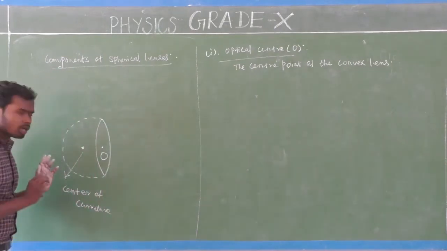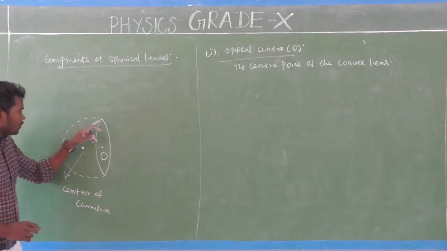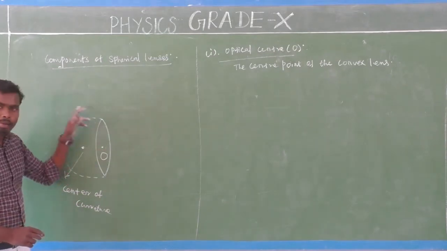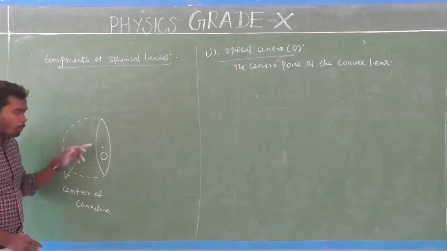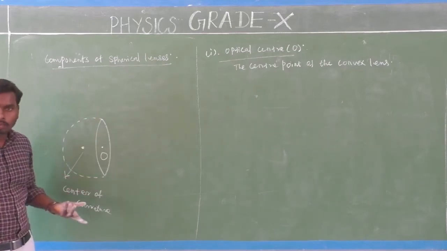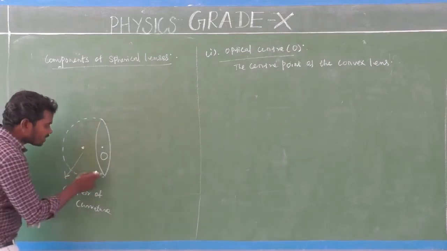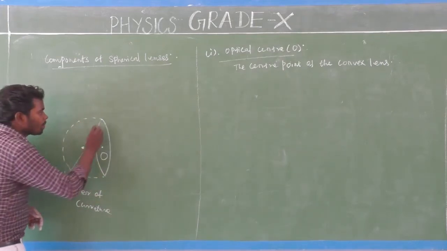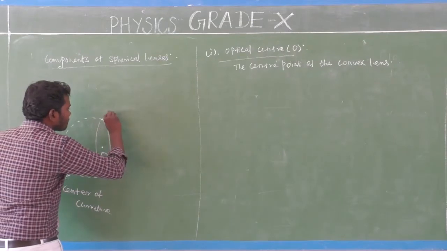If you take this surface, I can make an imaginary sphere.